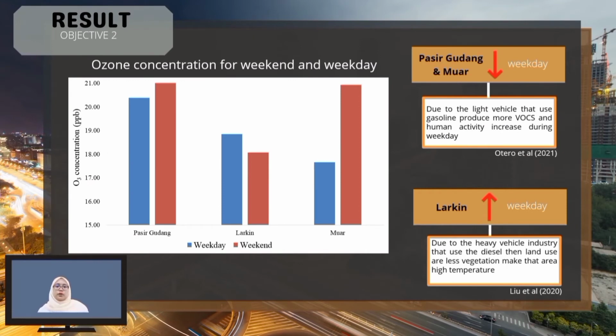This graph shows the concentration for weekday and weekend. Pasir Gudang and Muar are lowest on weekdays due to light vehicles that use gasoline producing more VOCs. When more VOCs are produced, they can act as precursor gases to titrate more nitrogen oxide. Other than that, human activity increases on weekdays, causing the titration of nitrogen oxide. Then Lakin shows the highest during weekdays because heavy vehicle industry produces less VOCs, so it tends to react through titration of nitrogen oxide. Also, the land use at Lakin has less vegetation, causing higher temperature than the other study sites.